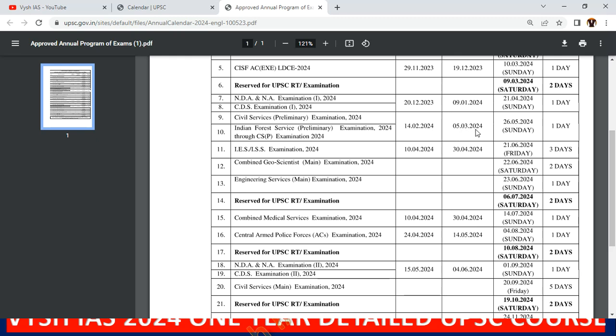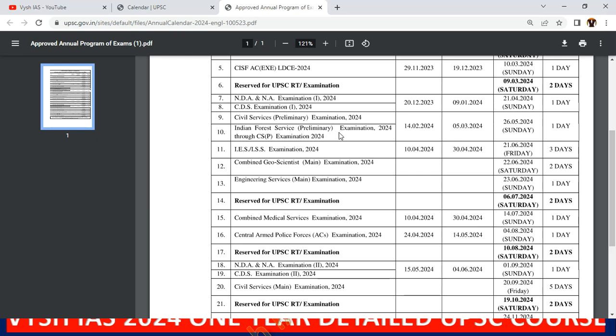Then by 5th March it will end. You fill the form and you are done. After that, within 2 months you will have your prelims. Both the forest service and the civil service are on the same day, meaning it is the same exam also. It is a single paper, only the mains differs.